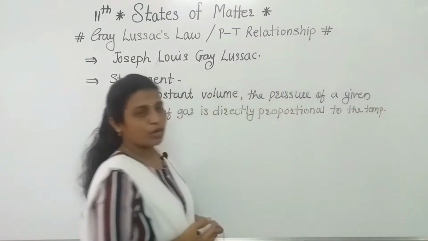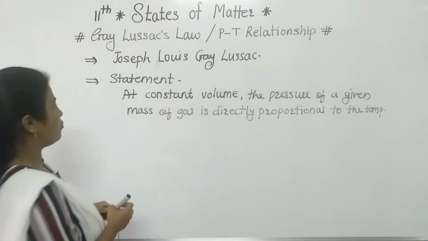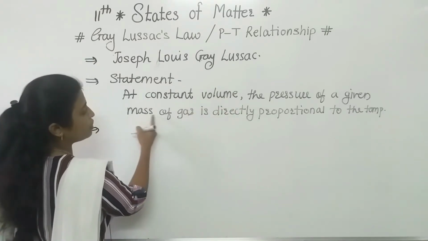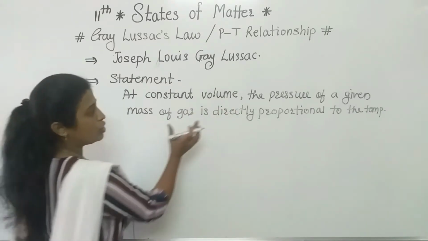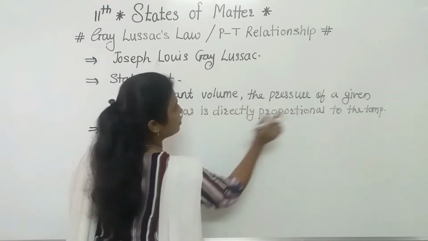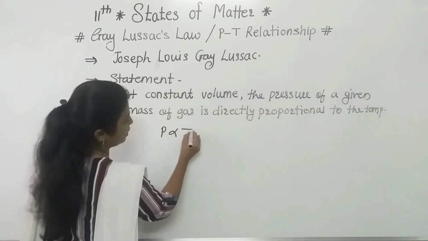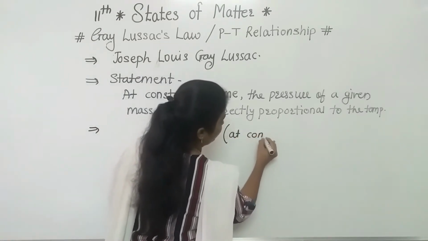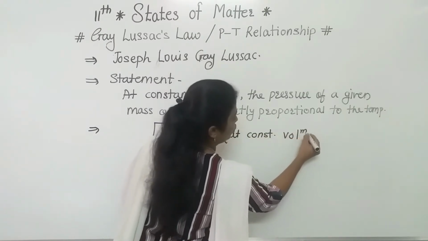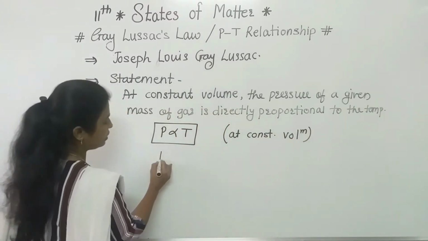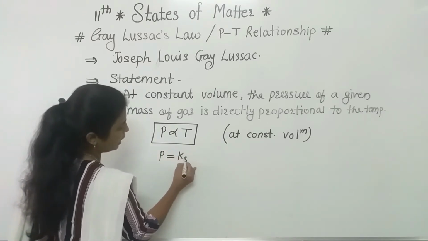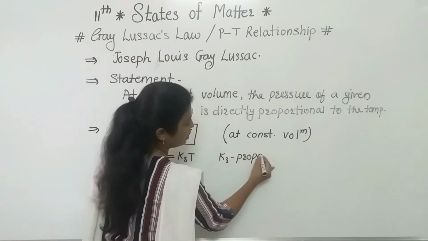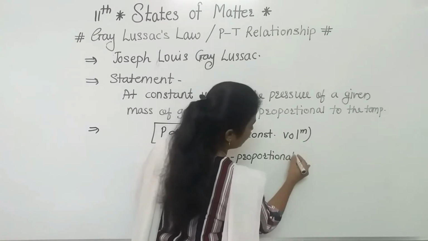Using this statement, we can write the formula. What is constant? Volume is constant, as well as the given mass of gas, meaning n is also constant. So pressure is directly proportional to temperature, at constant volume. If we remove the proportionality sign, we can write P = K3 T, where K3 is the proportionality constant.